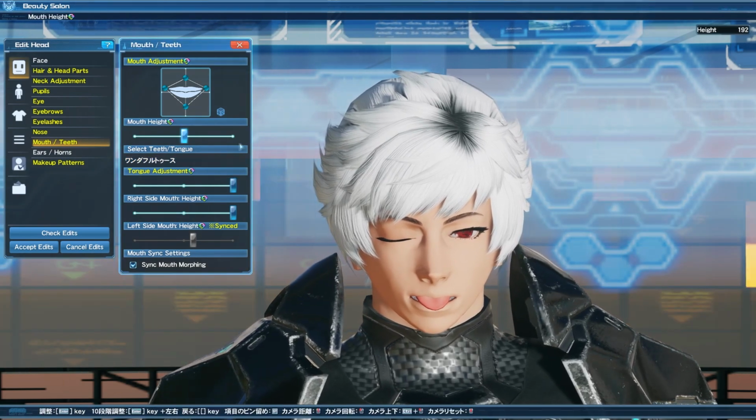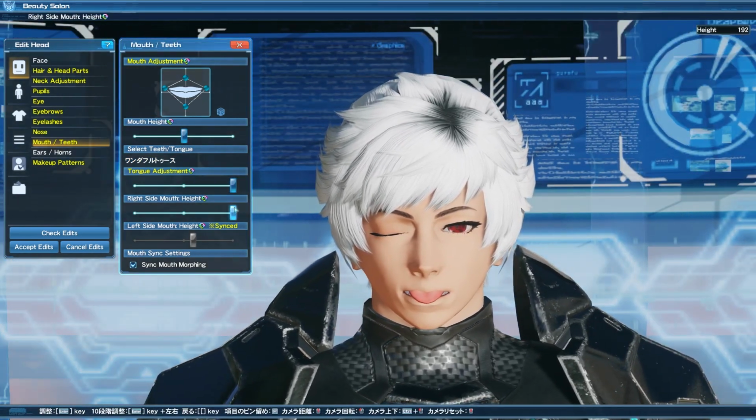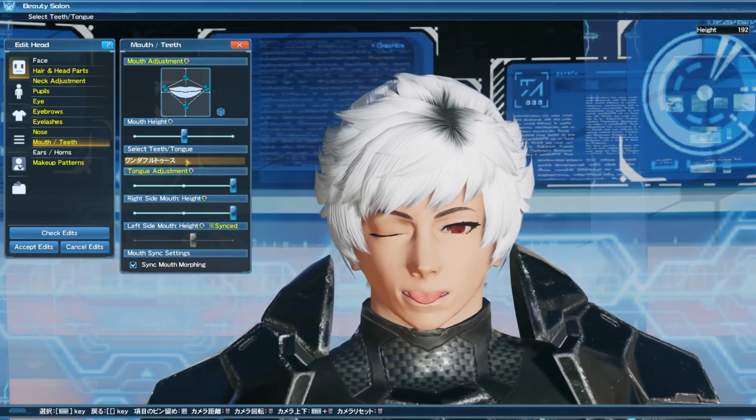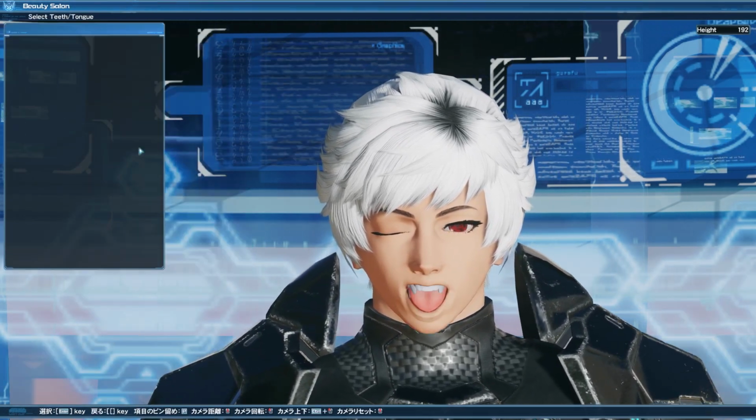Now, the moment I know a lot of you guys have been waiting for, which is tongue adjustments. By using the slider going from left to right, you can choose the length in which you want your tongue to stick out of your mouth. Yeah, I see you, you filthy degenerate. I see you. Don't worry. I've been down that road before.